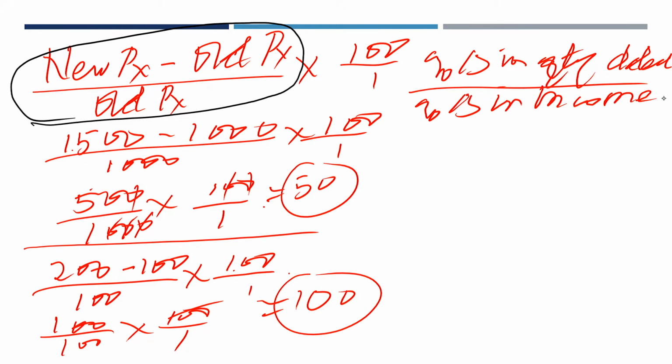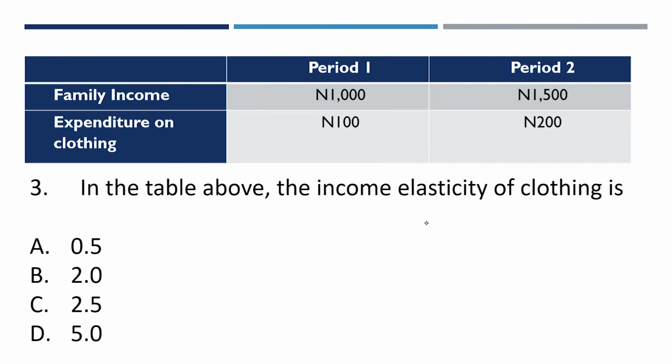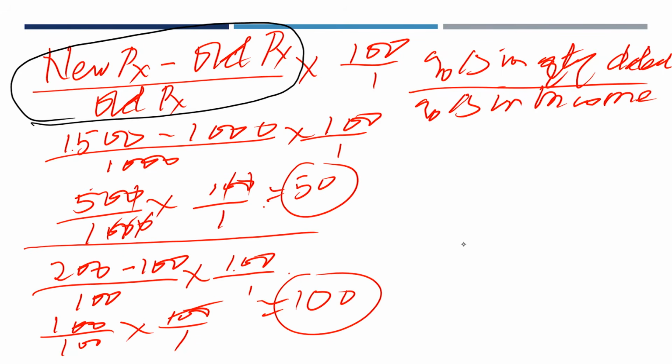Okay, now percentage change in quantity demanded over percentage change in income. Our percentage change in quantity demanded here is 100 and percentage change in income is 50. So what we just have is 100 over 50. This going to here 1, this here 1, this here is 2.